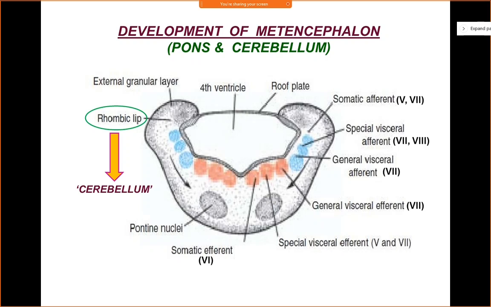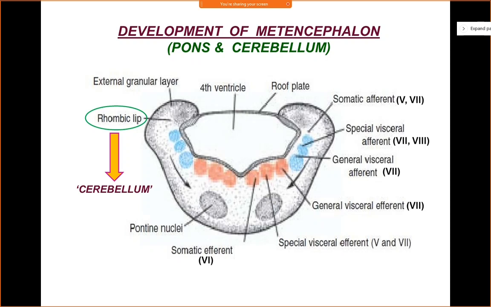Now what happens to the marginal layer opposite the basal plate of the pons? Here you'll see that the marginal layer opposite the basal plate, and this I forgot to mention, greatly expands and forms a bridge, where the nerve fibers will pass from the cerebrum as well as from the cerebellar cortex to the brainstem and the spinal cord.